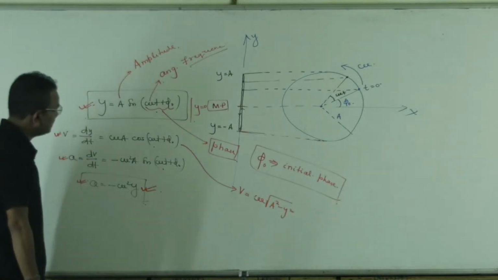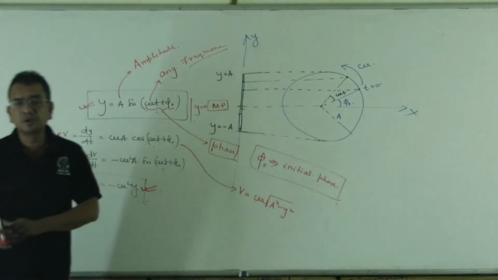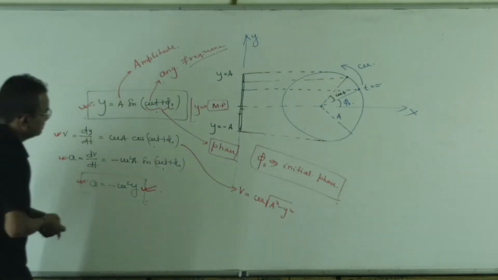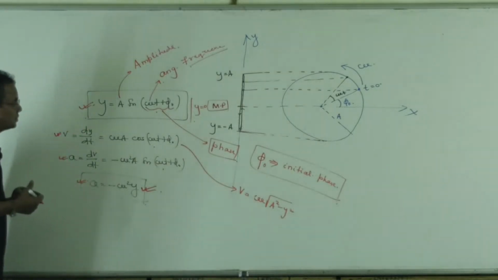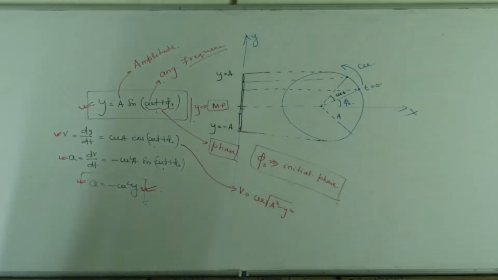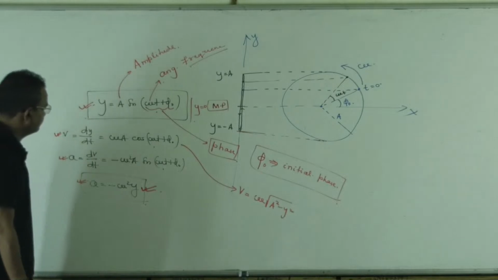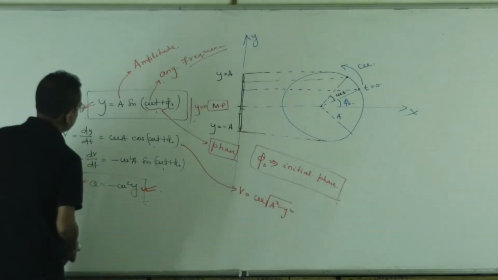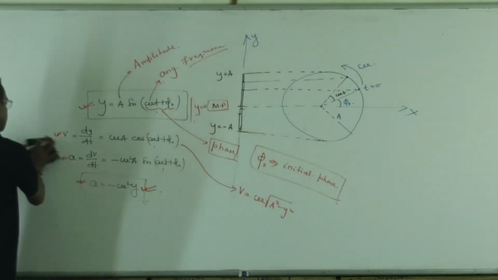When I think about phase, I think about uniform circular motion, that is the angle for that. You can pause the video and write down all the things.